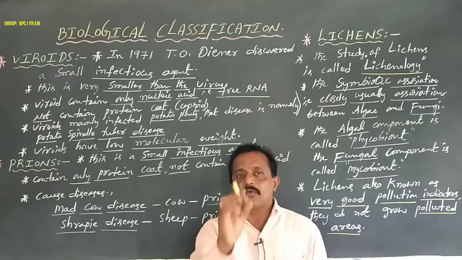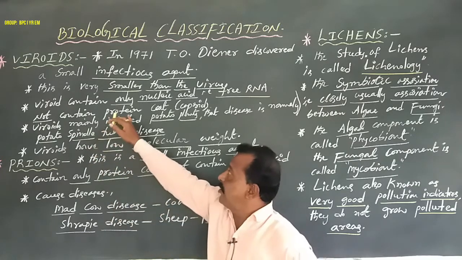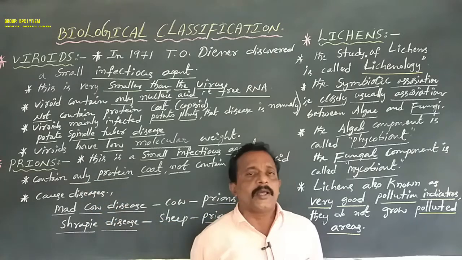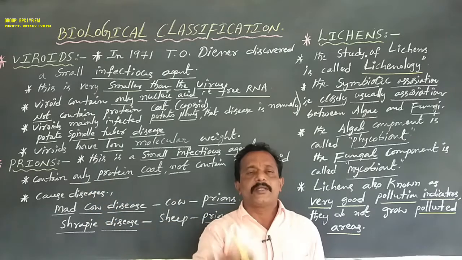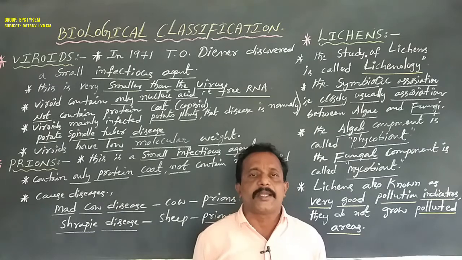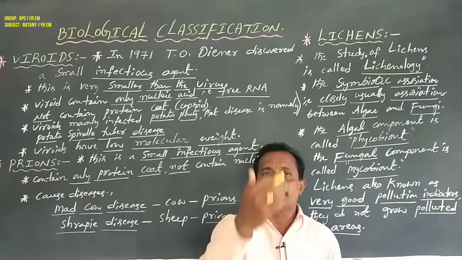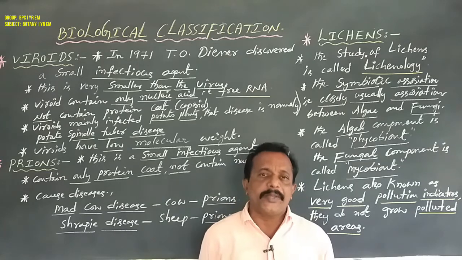Viroids infect only plant organisms and prions infect only animal organisms. They do not infect plants and animals at the same time. But viruses infect plants, animals, as well as human beings.